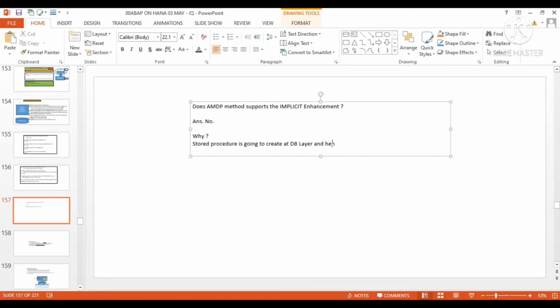and hence implicit enhancement is not possible, because the stored procedure concept is at the database layer level. So the question over here is, does AMDP method support implicit enhancement? Answer is no.